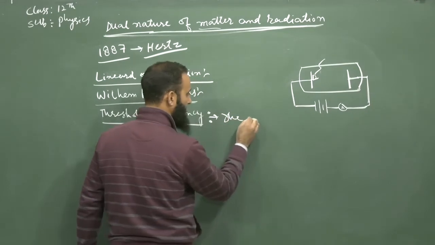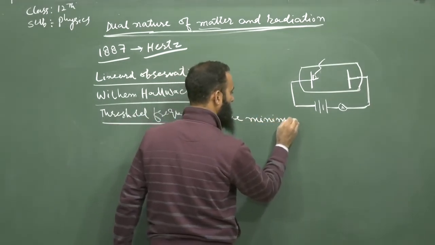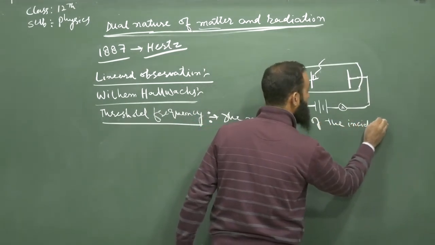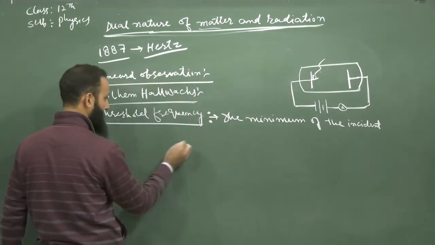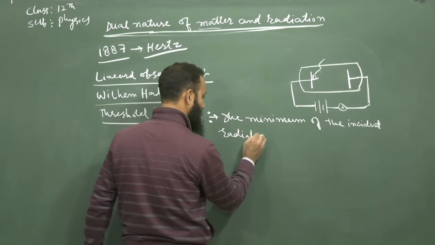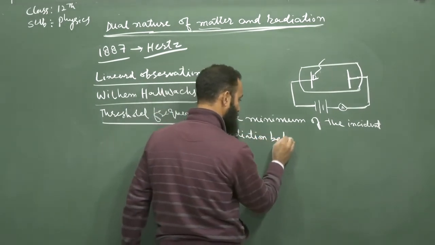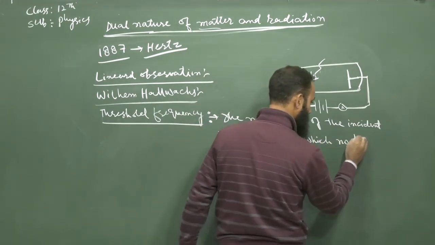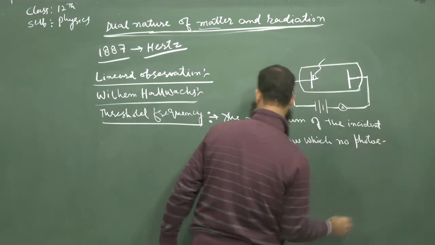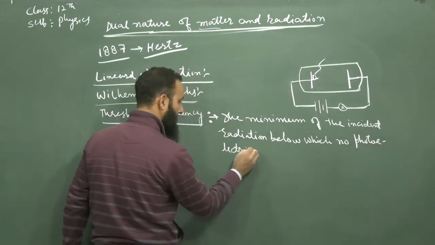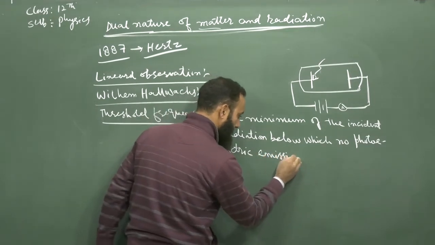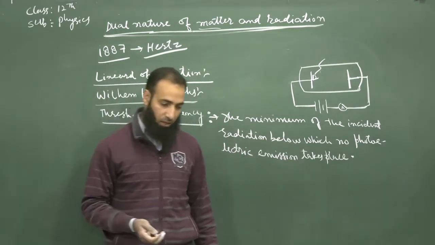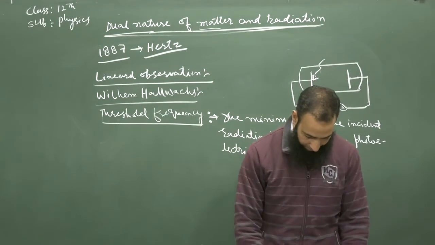Threshold frequency: the minimum frequency of the incident radiation below which no photoelectric emission takes place. That minimum frequency of the incident radiation is known as the threshold frequency. This was Lenard's and Hallwachs' observation.